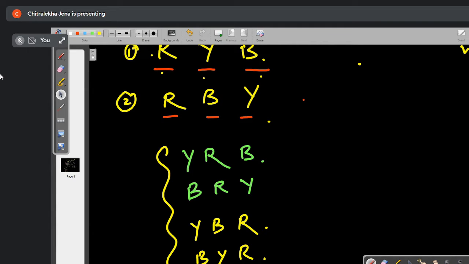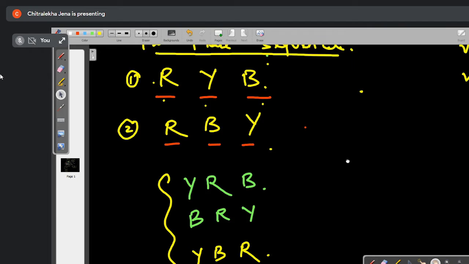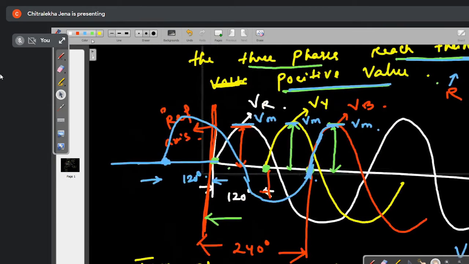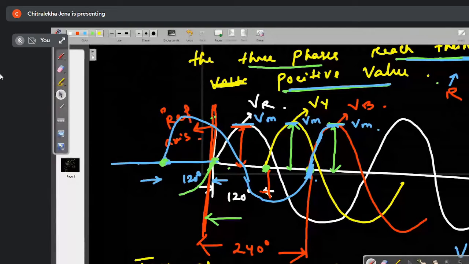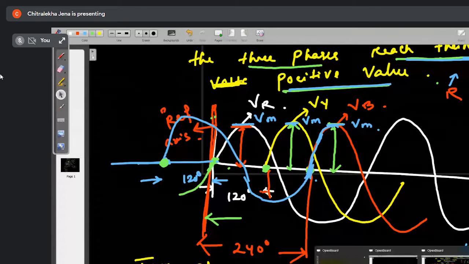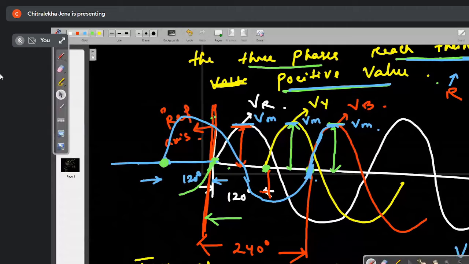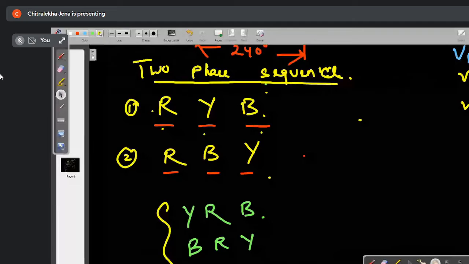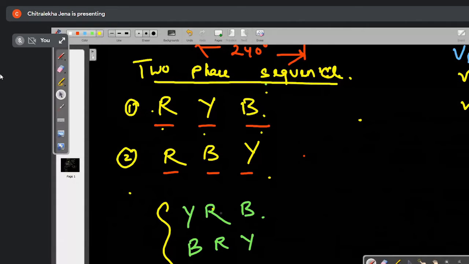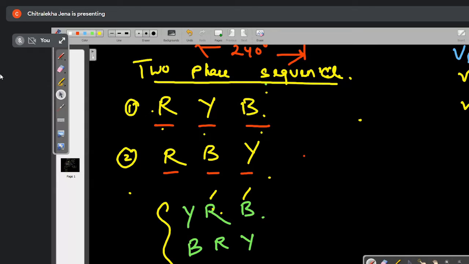How is it? You see, remember that here we are calculating from the reference axis. This does not mean that the cycle is starting from here. The cycle goes on continuing, as I have shown you here. If you interchange and take this one as the reference, first R comes, then B comes, then Y comes.